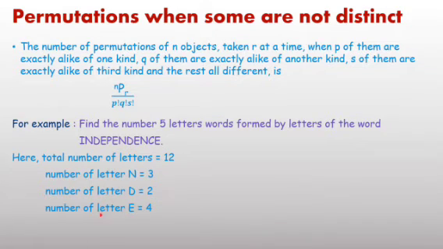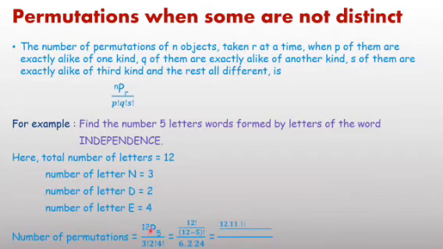Now repetition: E is repeated 4 times. The remaining letters are different. Therefore, the number of permutations, or the total number of 5-letter words, is 12P5. Same formula, nPr, divided by the factorial of each repeated letter.